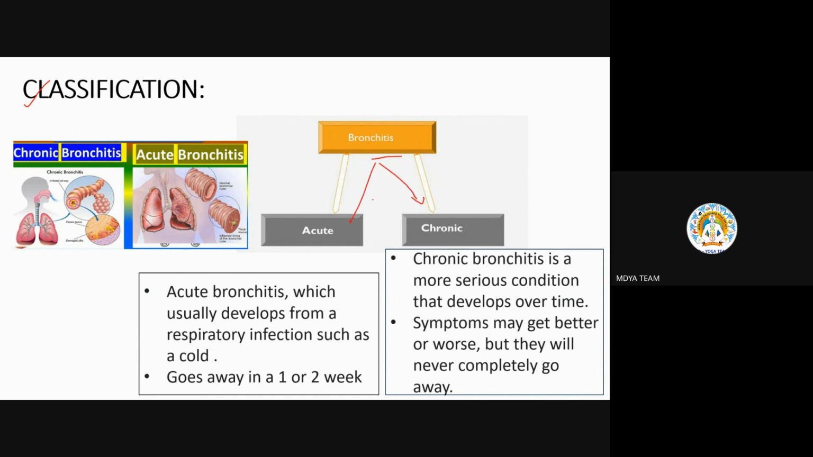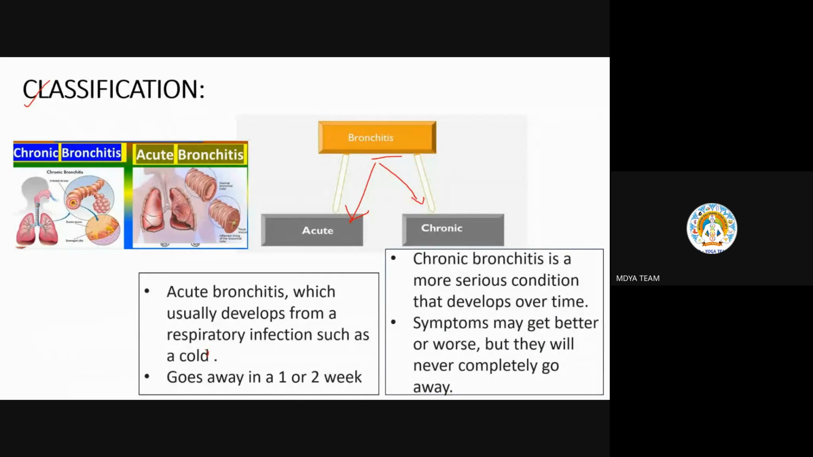Of course, with the name acute itself, I told you yesterday also, acute means something small for a short period of time, a short span of time. Chronic is something for a long period of time or after a long period. So acute bronchitis usually develops from respiratory infections such as a cold.